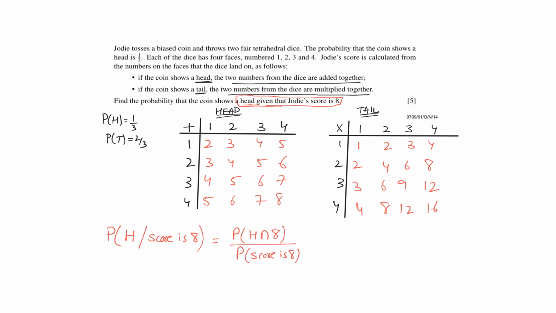Okay, so let's look at how we can have the score of 8. We can have a score of 8 when head is occurring over here, and we can have a score of 8 when tail occurs on the coin.